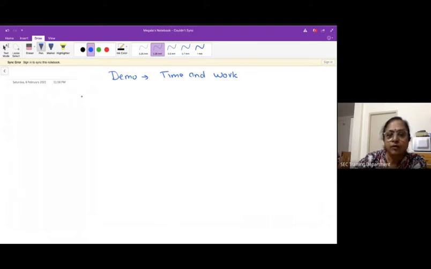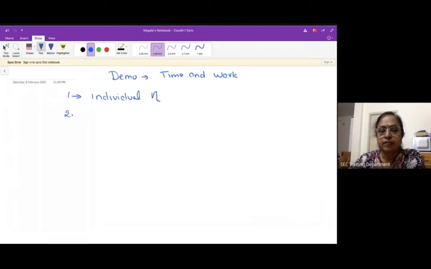In time and work, there are three categories. The first one is when the individual efficiency is given. That is, each person's individual efficiency or rate is given, then they work together, or part of the work is done together and the rest is done by another person, and we find how long it is going to take to complete the work. And the second one is the group problem.